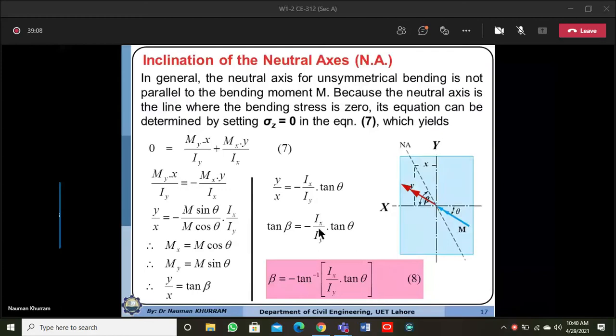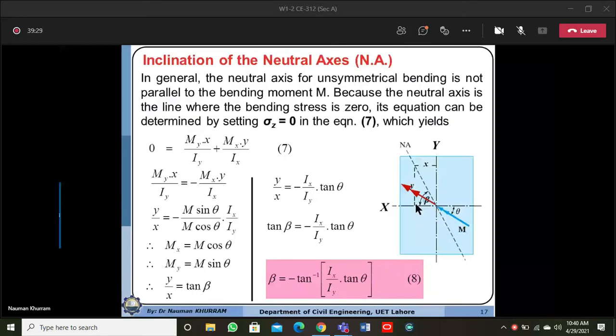Actually here, this theta is the inclination of the movement vector, or you can say the load vector, from the x-axis, because we are assuming from the x-axis.